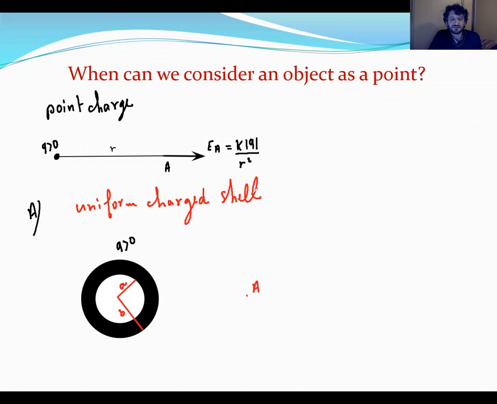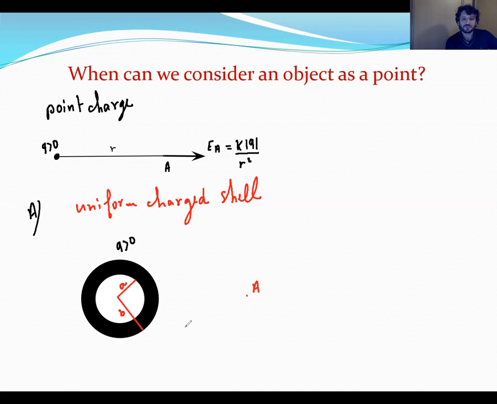It's not a conductor. It's a uniformly charged shell. I mean, the positive charge is distributed at any point on the shell. Here, here, here, like this, at any point. So this shell can be considered as a point charge because from outside it's like a sphere.